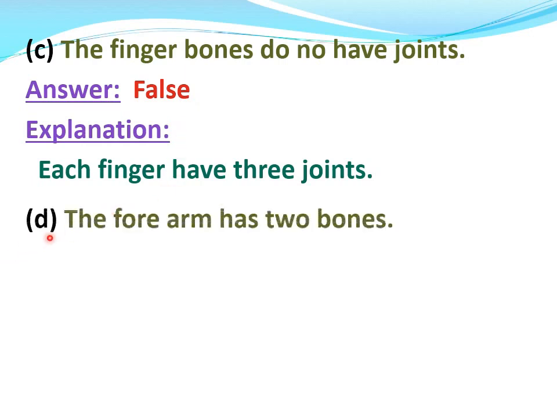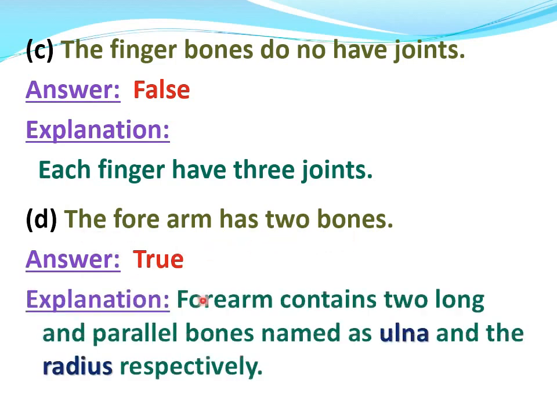Now, D part. The forearm has two bones. You have to tell whether this statement is true or false. Answer, true. The forearm has two bones. The forearm contains two long and parallel bones named the ulna and the radius respectively.